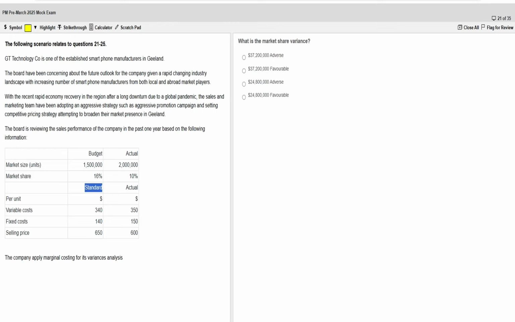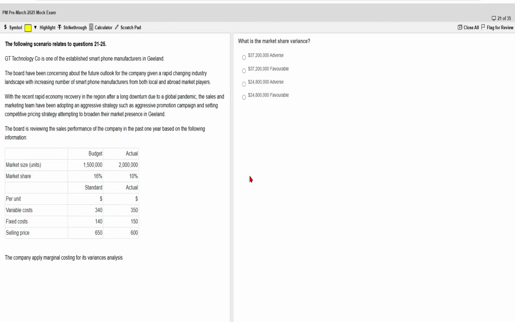Look at the 5 requirements of this question. The question is testing the variance chapter. So if you have a good grip over the concept of variance, you can tackle this question very easily. Okay, the first question is, what is the market share variance?